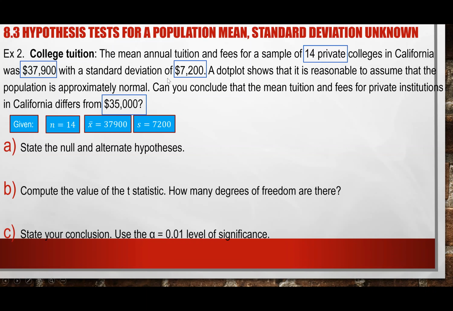So again, out of the 4 numbers, I have 3 of them, right? They give me the alpha, which is down here. But now the only thing left is the 35,000. What is this 35,000? Again, that is the number that you want to test.